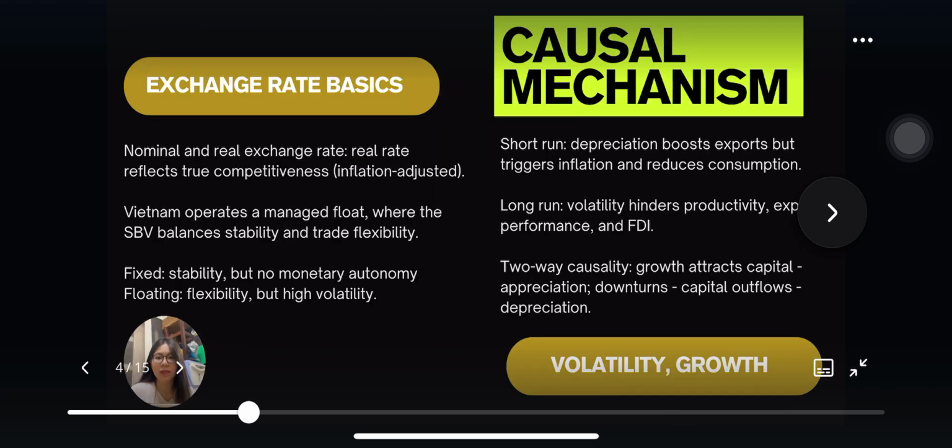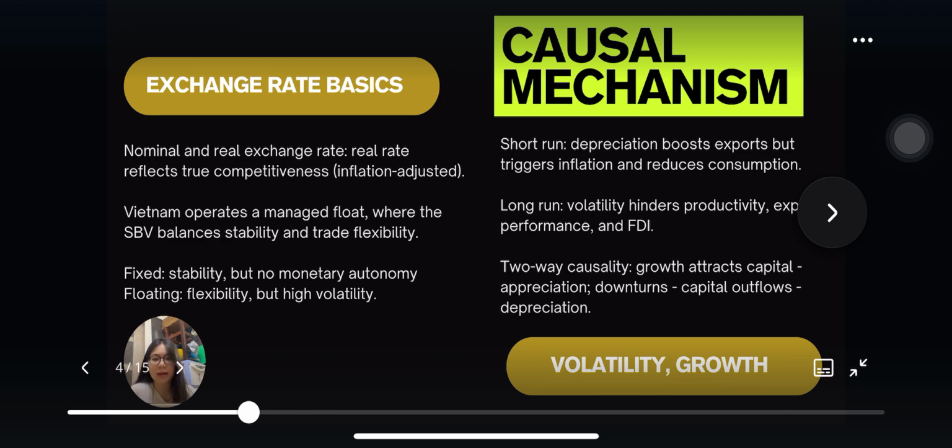Let me start with the basics of exchange rate and Vietnam's exchange rate framework. We usually distinguish between the nominal exchange rate, which is simply the market price of one currency for another, and the real exchange rate, which adjusts for inflation and therefore reflects a country's true international competitiveness. Vietnam adopts a managed float regime, meaning the exchange rate is allowed to move with the market forces, but the State Bank of Vietnam intervenes when needed.